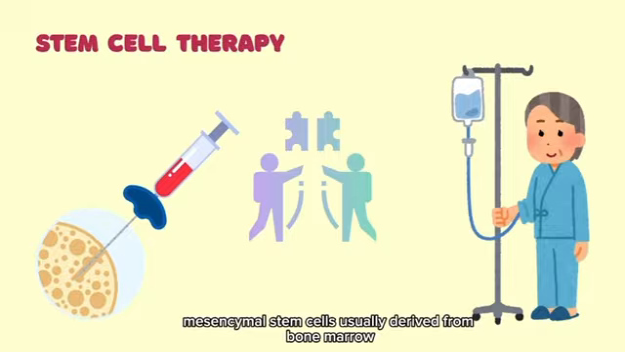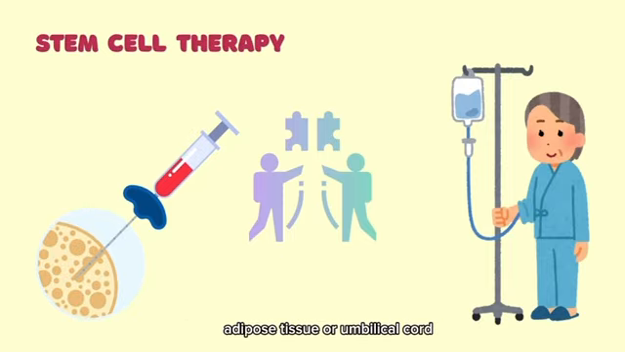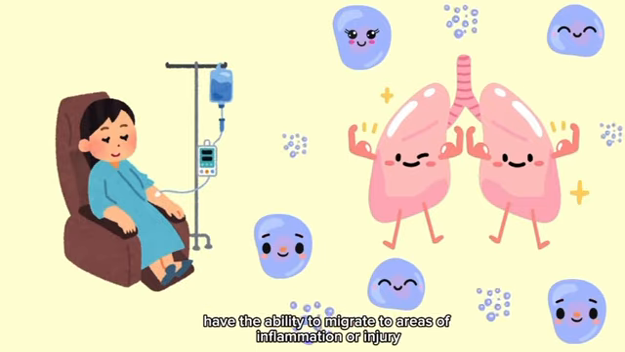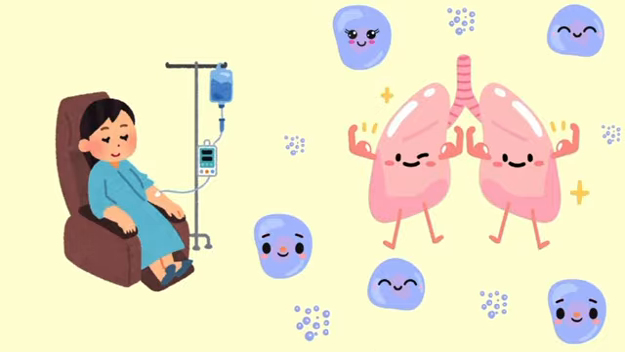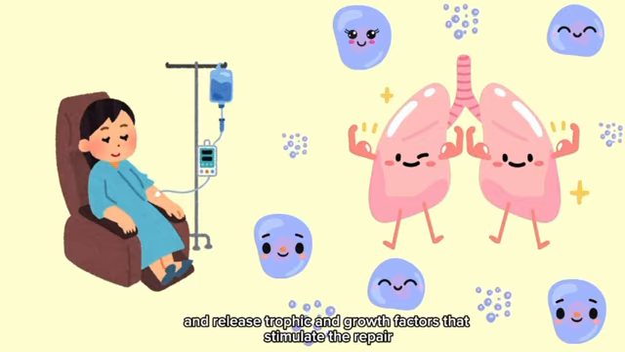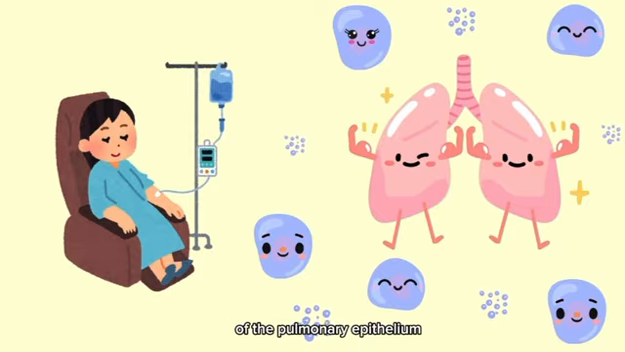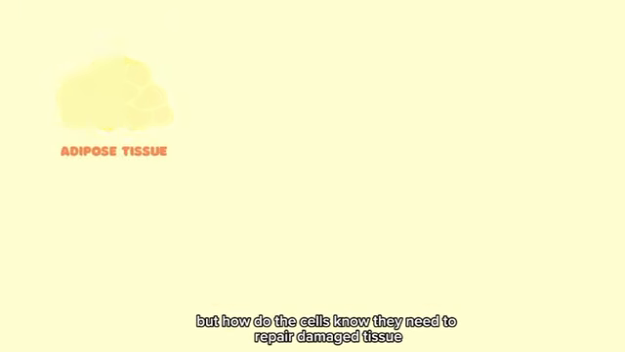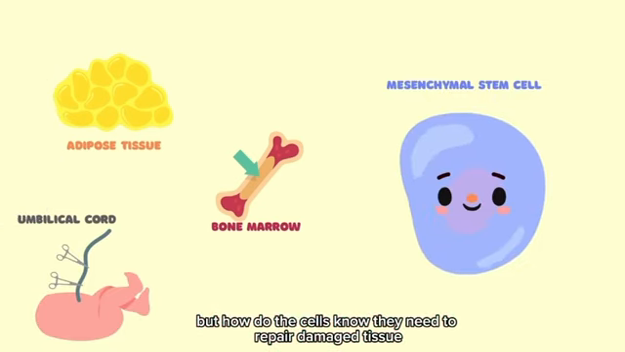Mesenchymal stem cells, usually derived from bone marrow, adipose tissue, or umbilical cord, have the ability to migrate to areas of inflammation or injury, differentiate into pulmonary cell types, and release trophic and growth factors that stimulate the repair of the pulmonary epithelium and reduce alveolar destruction. But how do the cells know they need to repair damaged tissue?